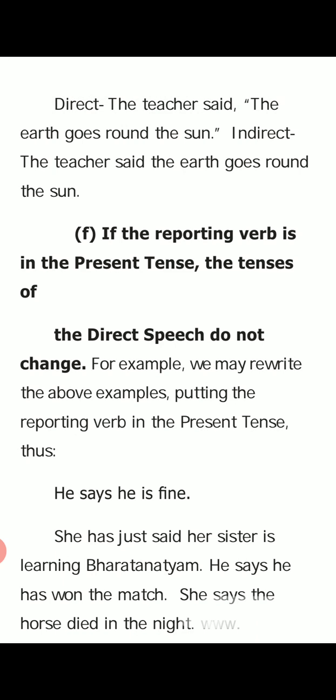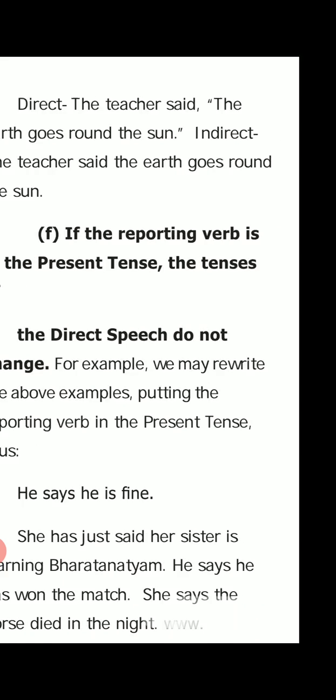Likewise, she says the horse died in the night. No tense change. She says the horse died in the night. No tense change. Okay, children. If said is there, we want to change into past perfect. But here, the reporting verb is says. So, no tense change. She says the horse died in the night.